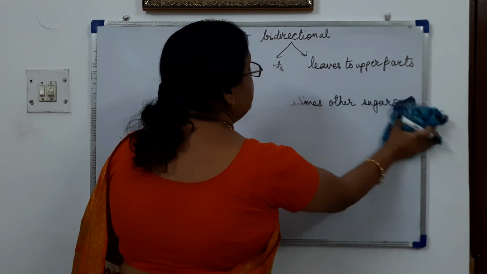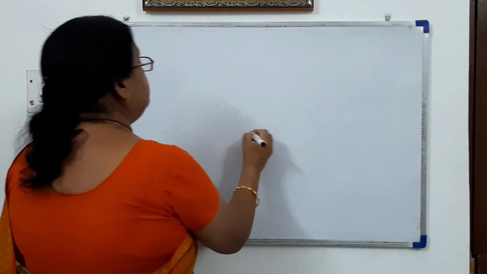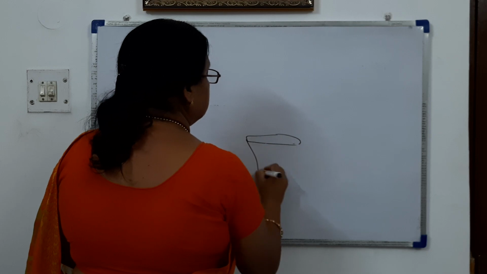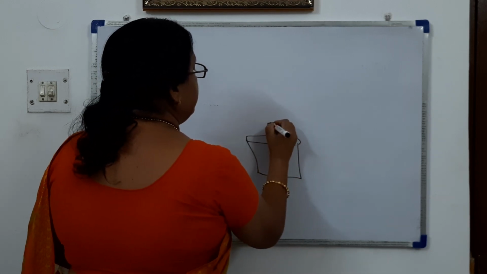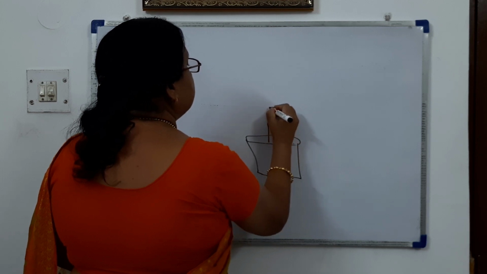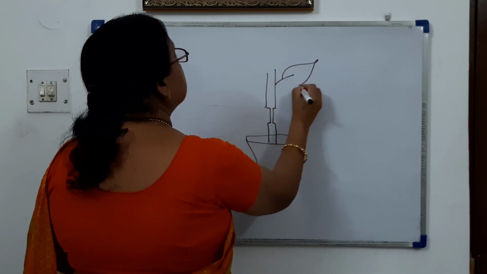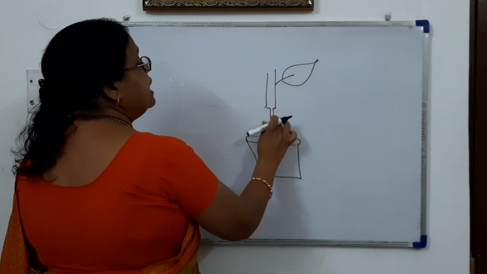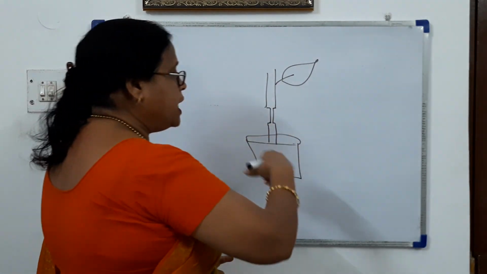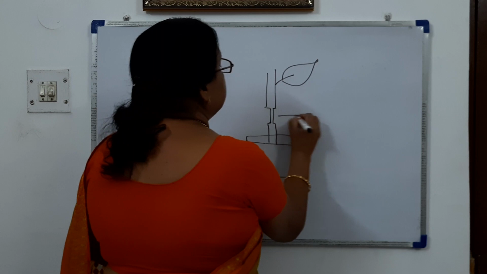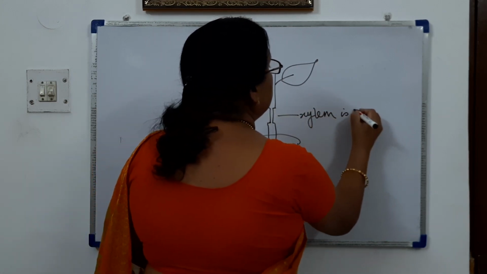In that experiment, we had taken a potted plant, and its phloem part is removed. This removal in the form of a ring from the stem is called ringing or girdling.